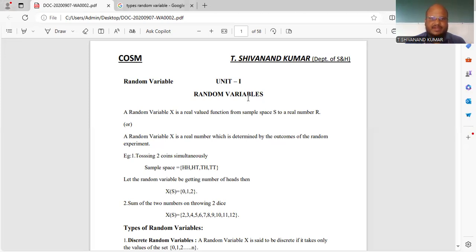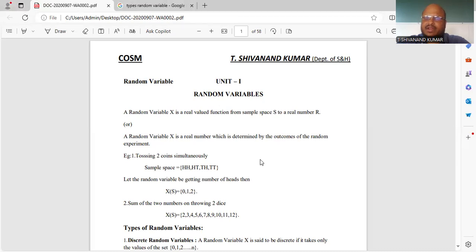Now see here. This is the random variable I just discussed. A random variable capital X is a real valued function from a sample space S to the real numbers capital R. Or you can say a random variable capital X is a real number which is determined by the outcomes of a random experiment. Just now we discussed, if you toss a coin, you will get H or T, where H means head and T means tail.